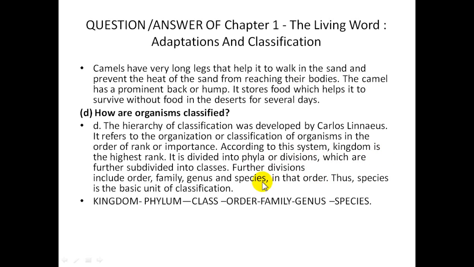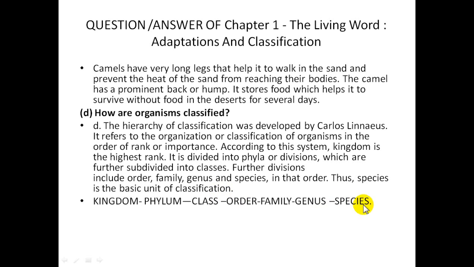According to this system, kingdom is the highest rank. It is divided into phyla, or divisions, phyla being the plural of phylum, which are further subdivided into class, and further divisions include order, family, genus, and species in that order. Thus species is the basic unit of classification.